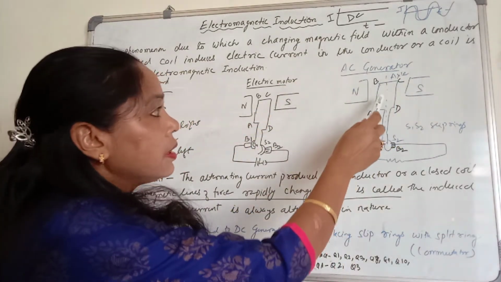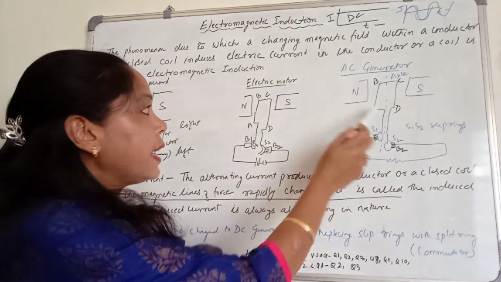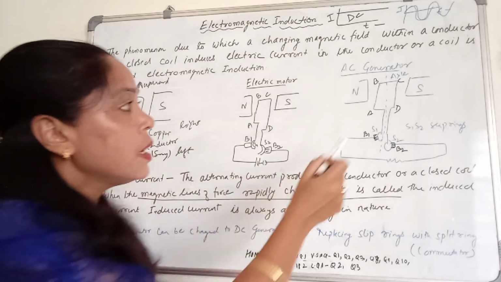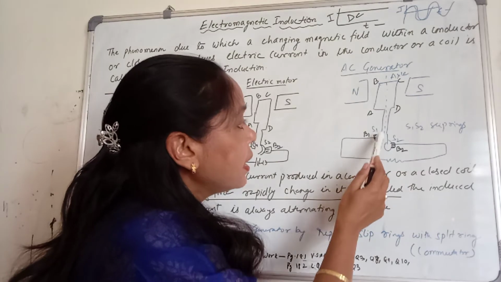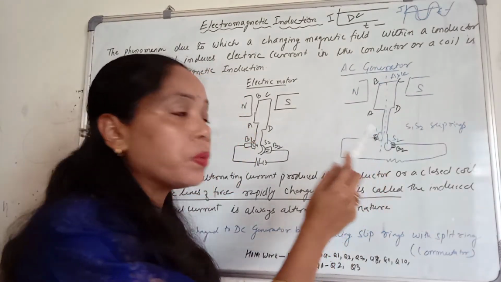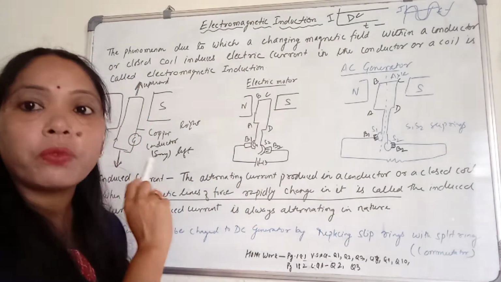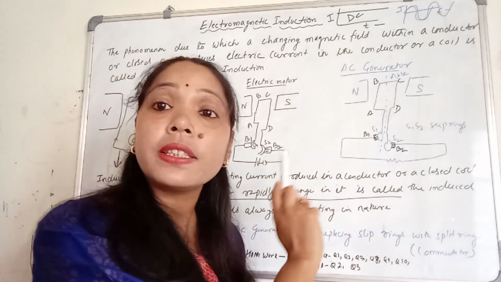same aperture, that is your ABCD rectangular coil, the same which we have used in electric motor. So ABCD is the coil which is connected with the slip rings S1 and S2. So here also, as in the electric motor, we are using the rings S1 and S2, but the difference is what?